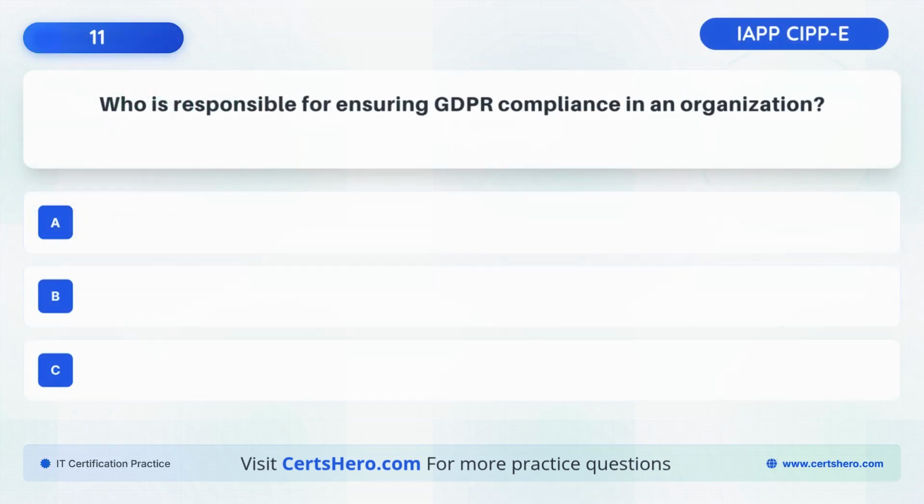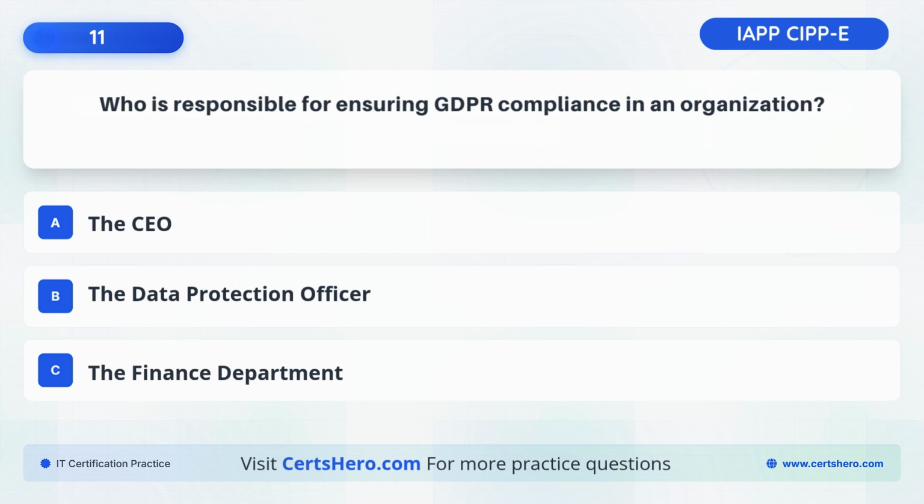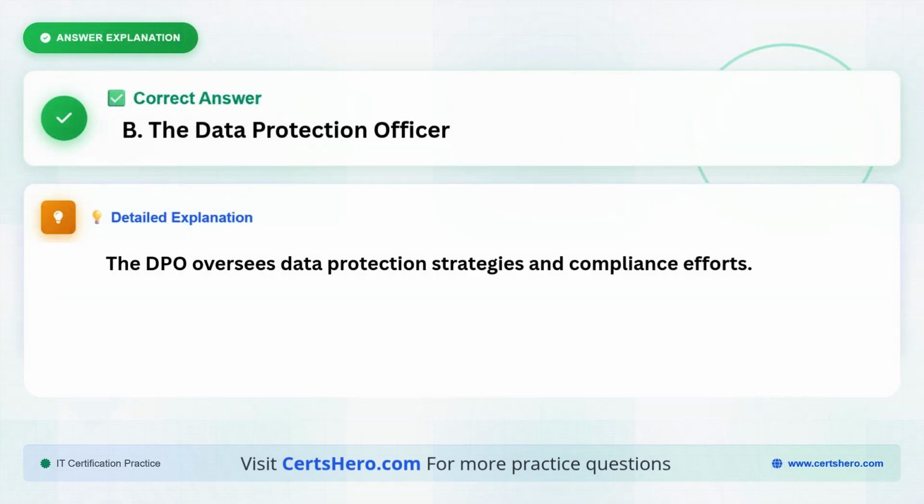Who is responsible for ensuring GDPR compliance in an organization? A. The CEO. B. The Data Protection Officer. C. The Finance Department. The correct answer is B. The Data Protection Officer, because the DPO oversees data protection strategies and compliance efforts.